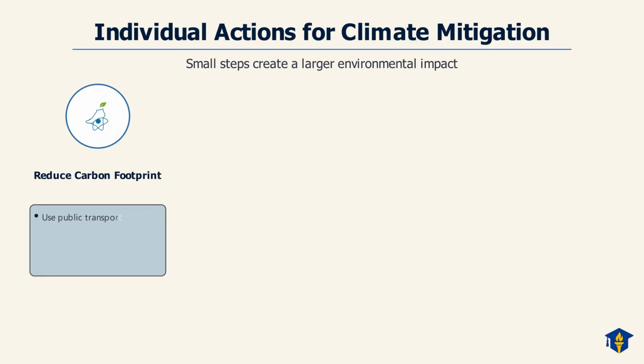Opting for public transport, walking, or cycling significantly cuts down on fuel consumption and emissions. You can reduce home energy use by switching to efficient appliances and unplugging devices. Consuming less meat and dairy products helps reduce methane emissions from livestock farming.